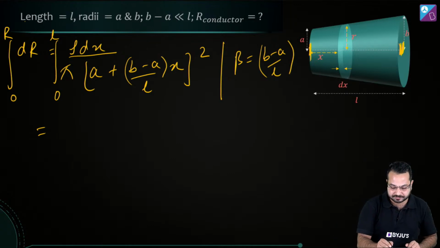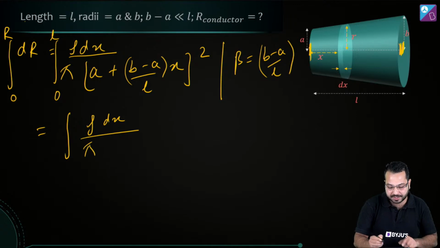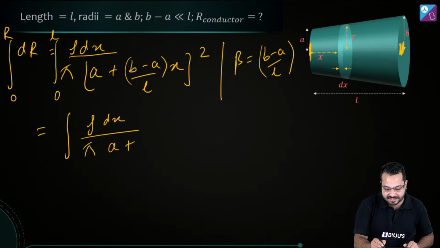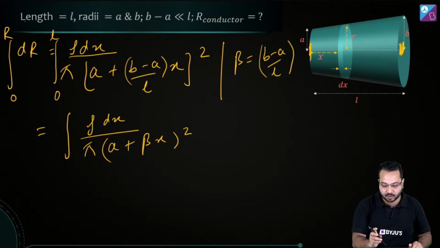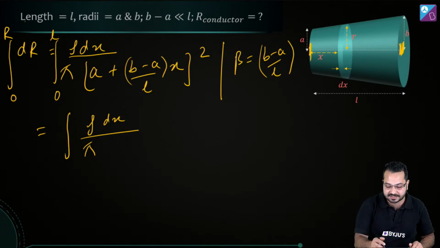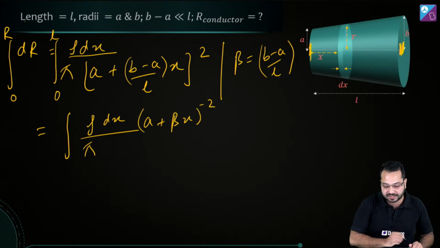So this becomes rho dx divided by pi, and this I can write as (a plus beta x) square. So what is this? This is simply a linear function of x. So what I can do is take this upstairs and write it as (a plus beta x) to the power minus 2.